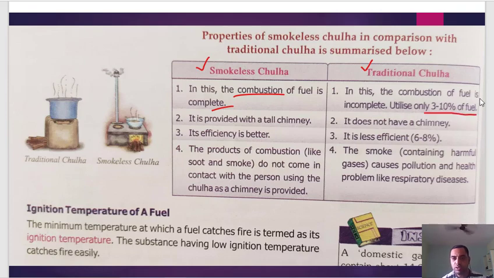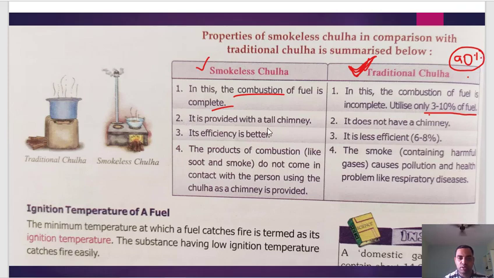Seriously. In the traditional chula that we use in our villages, or that village people or even small town people use, it uses only 3 to 10% of fuel. That means more than 90% of fuel we are not using at all. It is just getting wasted. See how much energy we are wasting.